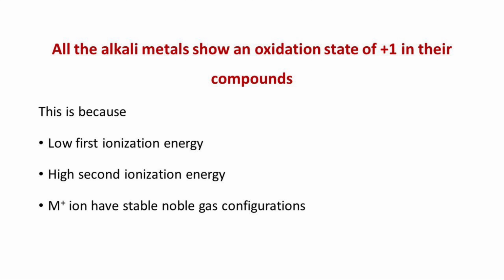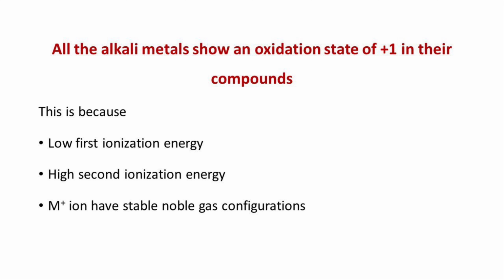Next, we can discuss the oxidation state of alkali metals. We know all the alkali metals show an oxidation state of +1 in their compounds. This is because of their low first ionization energies. That is, they tend to lose their single outermost shell electron very easily. Moreover, the resulting monopositive ion has the stable noble gas configuration. So, each alkali metal has a very high second ionization energy and consequently does not form a dipositive ion easily.